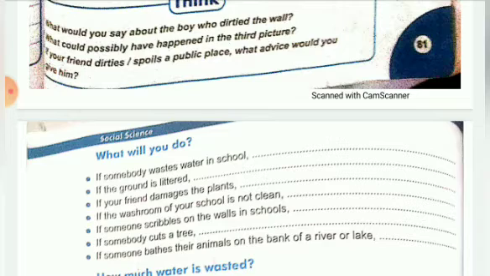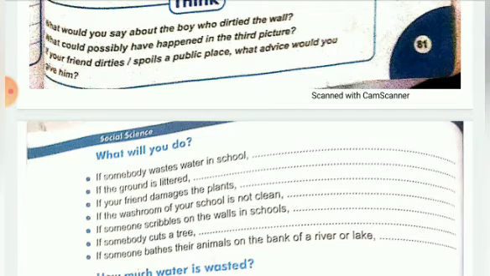If it is not clean, you can complain. If someone scribbles on the wall in the school, when you see it, it becomes your duty to tell them not to spoil the walls. If somebody cuts a tree, you can request them, don't cut a tree.